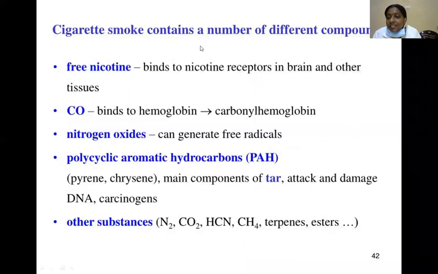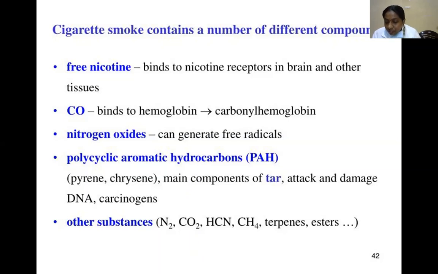Cigarette smoke contains a number of different compounds. Free nicotine binds to the nicotine receptors in the brain and other tissues. Carbon monoxide binds to hemoglobin to form carboxyhemoglobin, and nitrogen oxides can generate free radicals. Polycyclic aromatic hydrocarbons are the main components of tar, attack and damage DNA, and are carcinogens, along with other substances, with examples here: terpenes, esters, and chlorofluorohydrocarbons, etc.